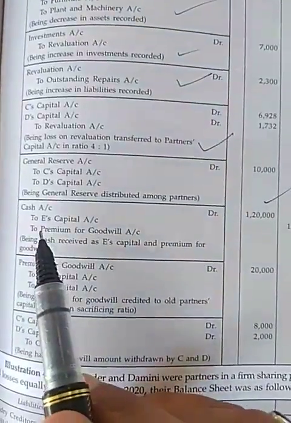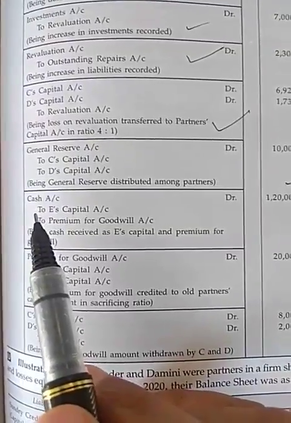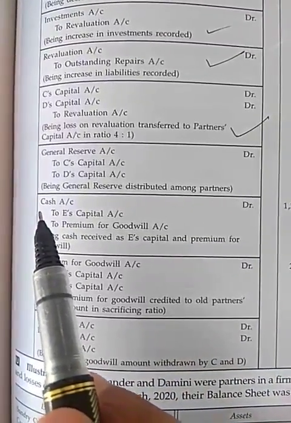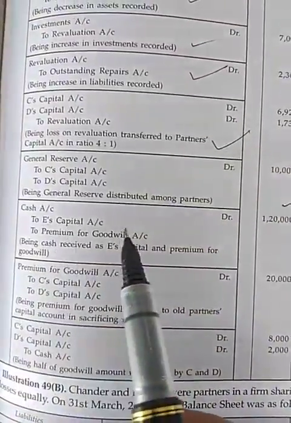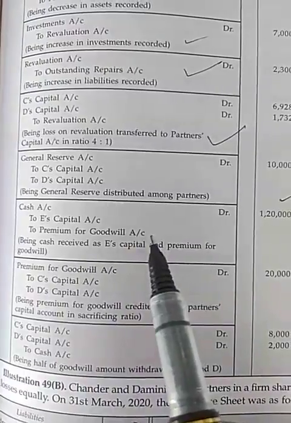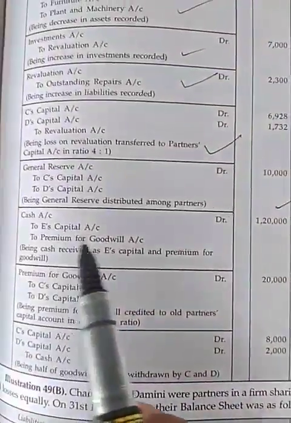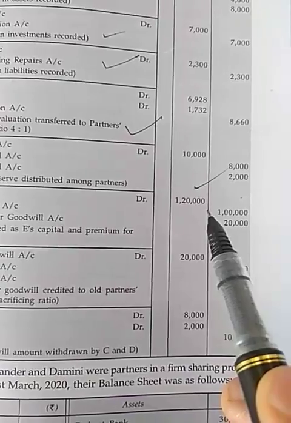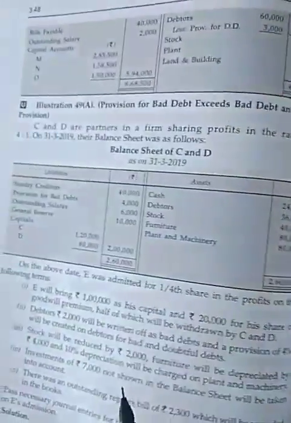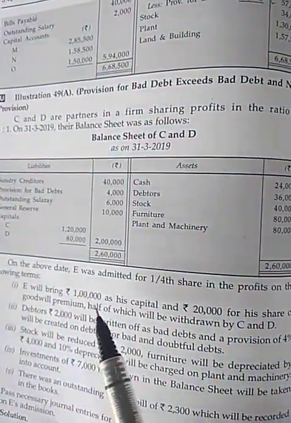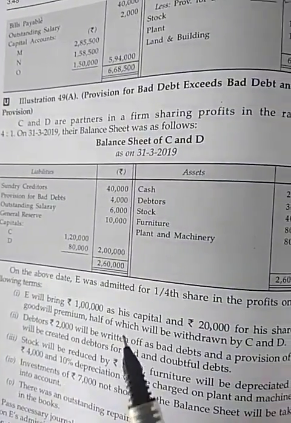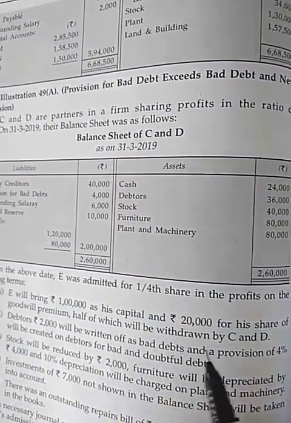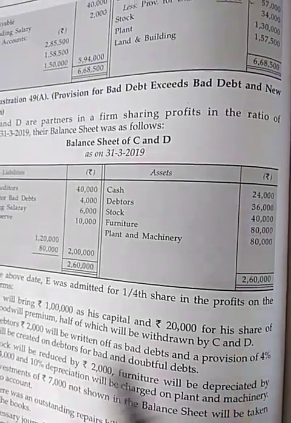Now next journal entry for admission of the new partner is cash account DR to E's capital account and to premium for goodwill account. E's capital account is 1 lakh because E brings 1 lakh as his capital and 20,000 for his share of goodwill, and half of which will be withdrawn by C and D. Also the question said.